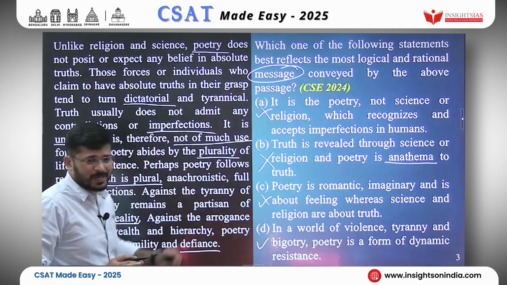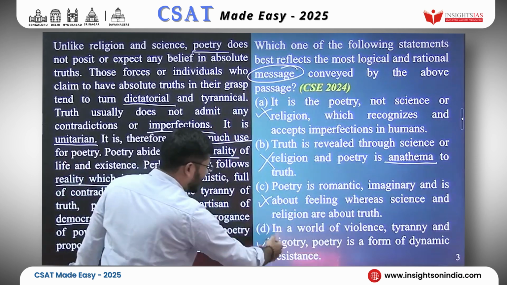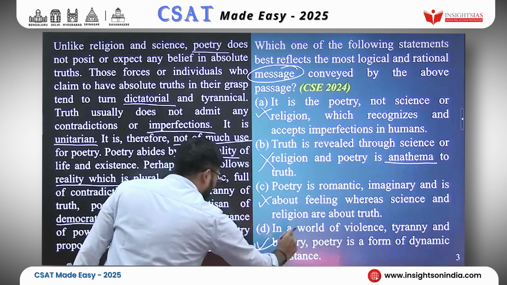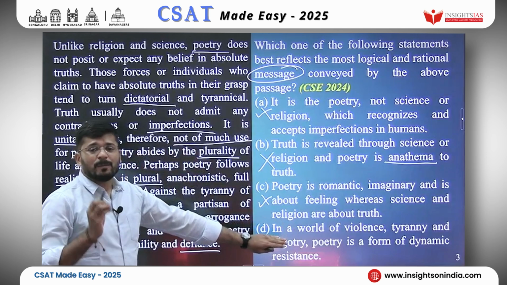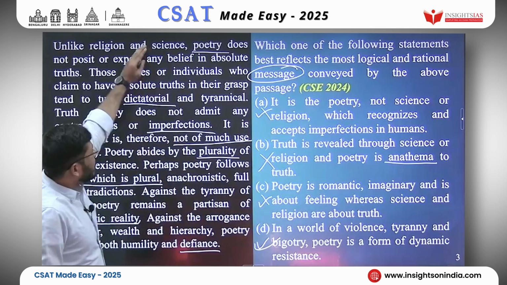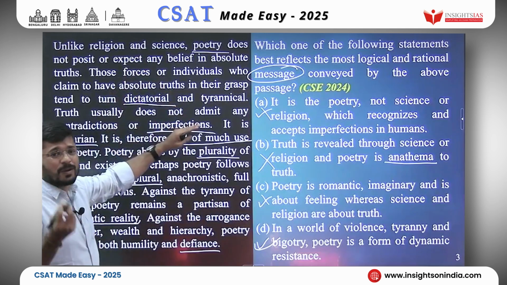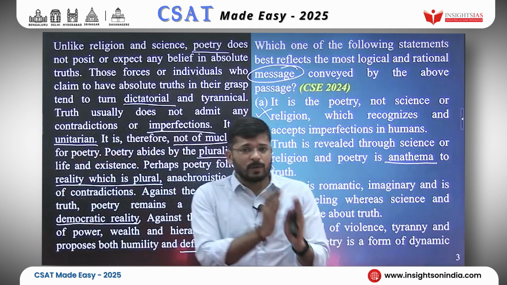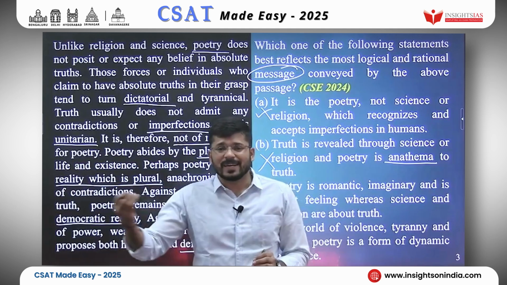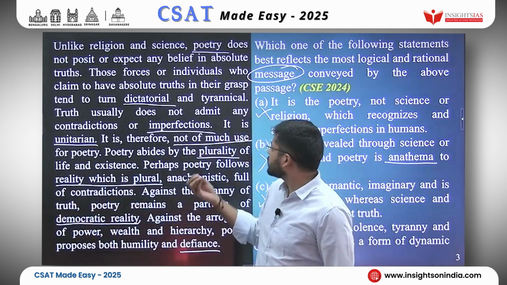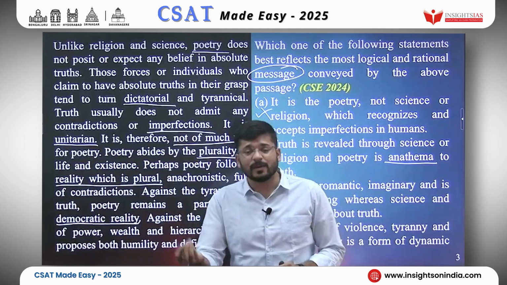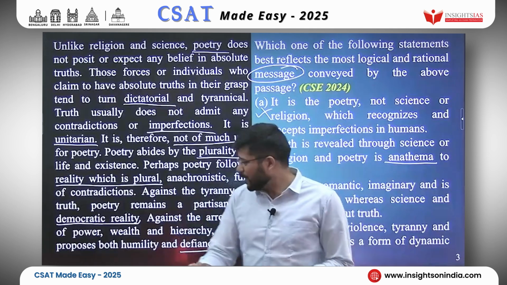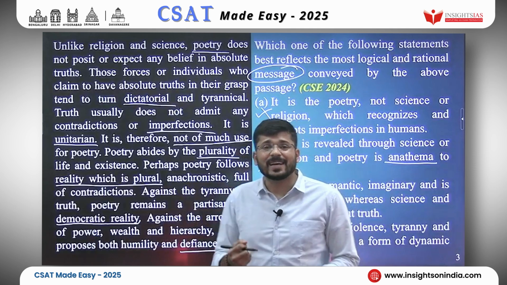Now, look at option D. In a world of violence, tyranny, and bigotry, poetry is a form of dynamic resistance. Yes, this is what the passage finally conveyed after building one idea upon another. What are the ideas that the passage built upon? Religion and science, truth, tyranny, dictatorship, and then unitariness. Then poetry, plurality, democratic reality, and ultimately defiance against arrogance.